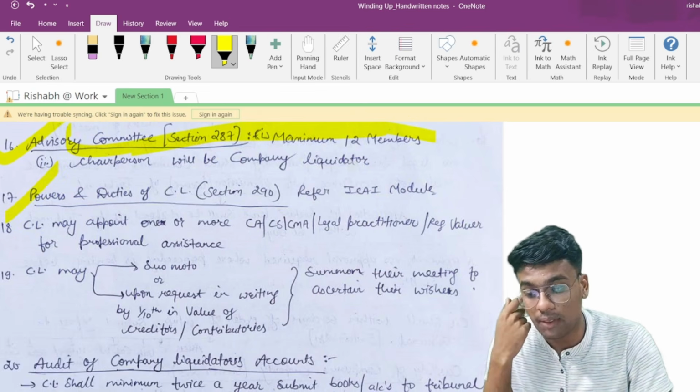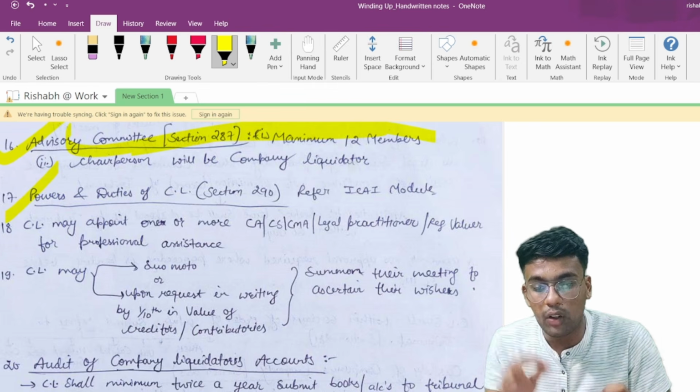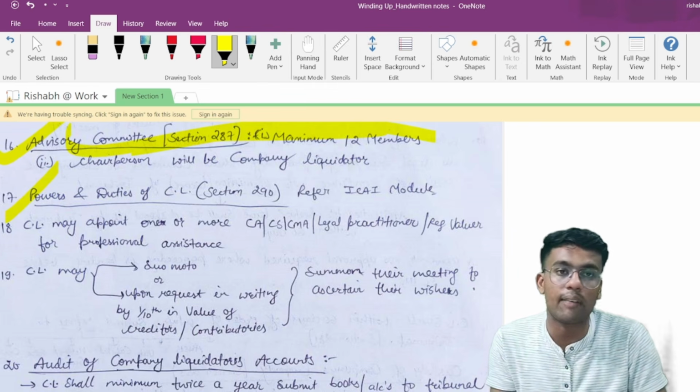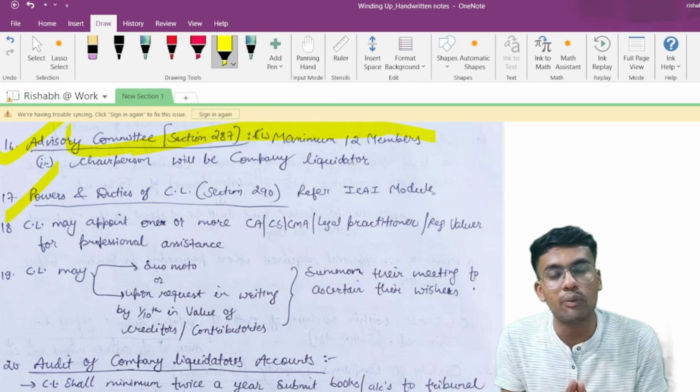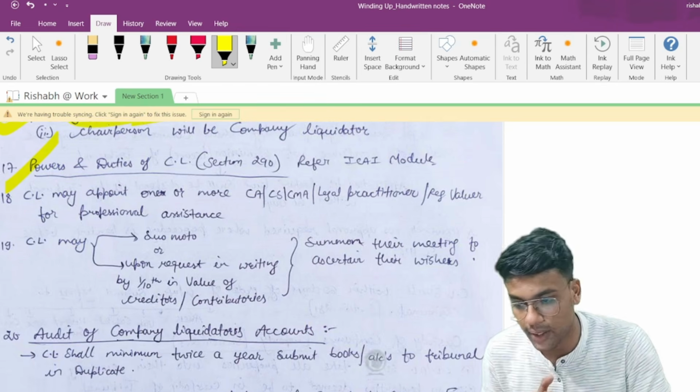Point number 17 talks about powers and duties of the company liquidator. Section 290 talks about powers and duties of the company liquidator. I would recommend you refer to the ICE module, and I don't assume it to be a very important question from the exam perspective. Therefore, I have not covered this section over here.